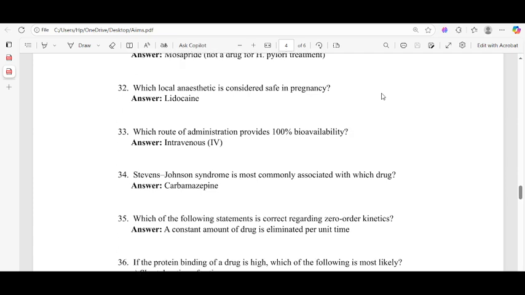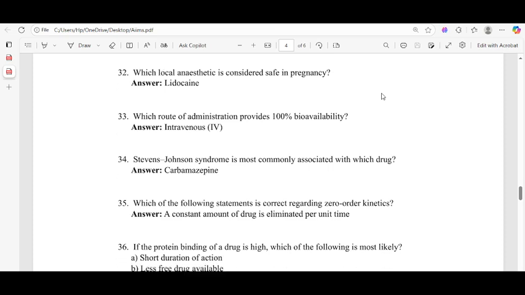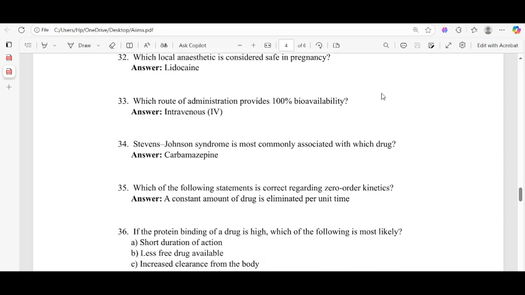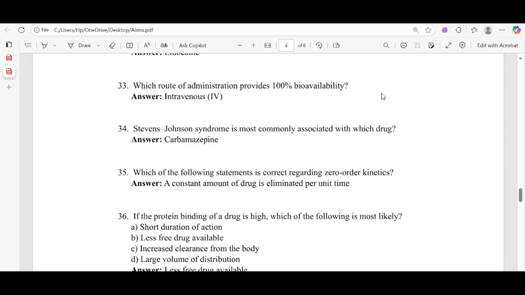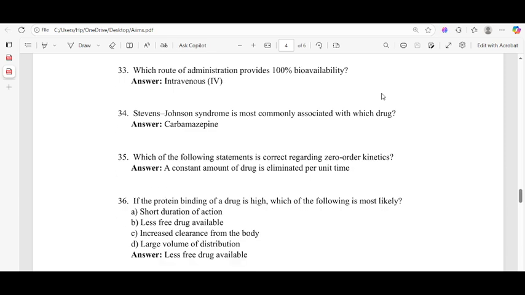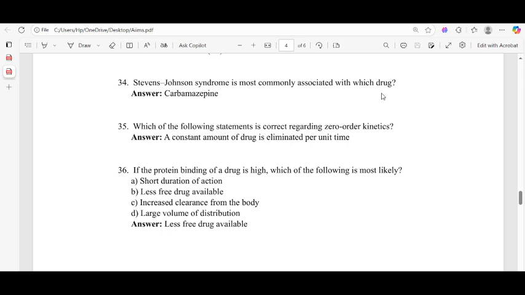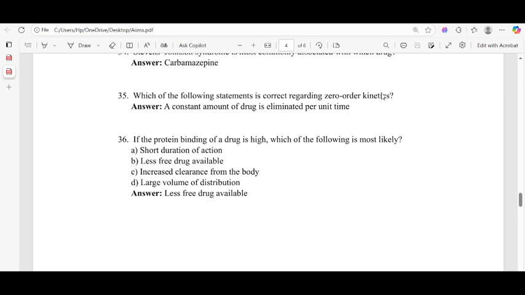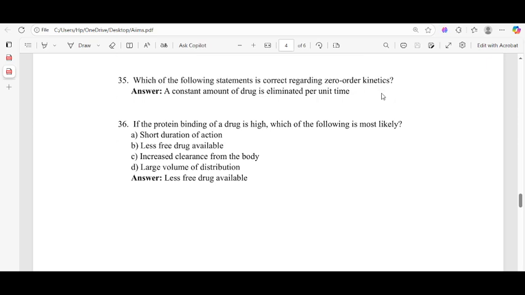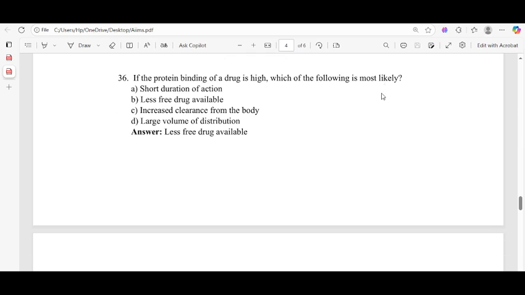In 33, which route of administration provides 100% bioavailability? So answer is intravenous. And Stevens-Johnson syndrome is most commonly associated with carbamazepine or sulfonamide. In 35, which of the following statements is correct regarding zero order kinetics? A constant amount of drug is eliminated per unit time. And 36, if the protein binding of a drug is high, which of the following is most likely? The answer is less free drug available.